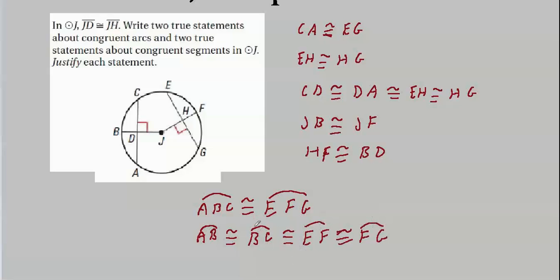If you pick two at a time, you could write several different statements, a lot more than two. Are there any other arcs that would be congruent? Well, no, there's no reason to say that CA and AG are congruent. There's no way we could know that. And in fact, there's lots and lots of ways to draw these congruent chords where these outside arcs are definitely not congruent. But the arcs between here and here, that correspond to the chords, we can say all kinds of stuff about them. And we just did.